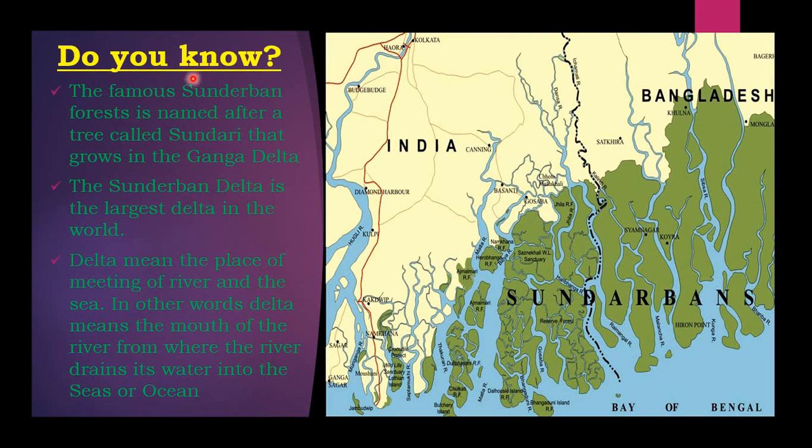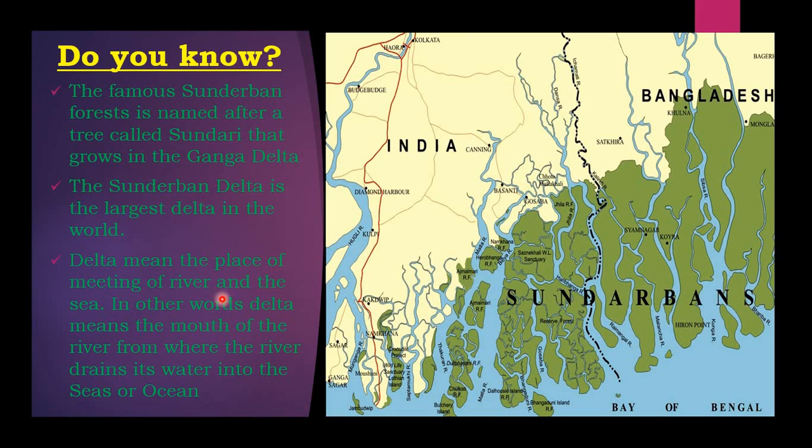So, do you know the famous Sundarban forest is named after a tree called Sundari that grows in the Ganga Delta. So children, why is it called Sundarban? That is the forest named after the tree called Sundari. That is why it is called Sundarban. The Sundarban Delta is the largest delta in the world.